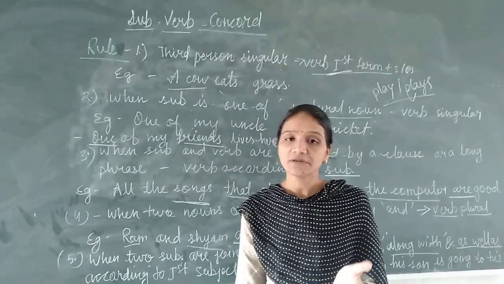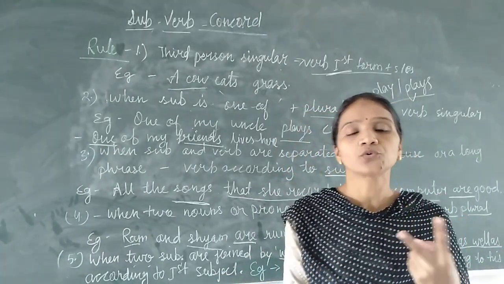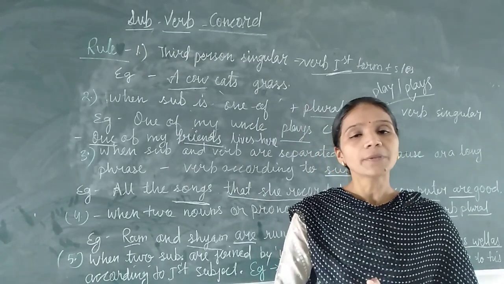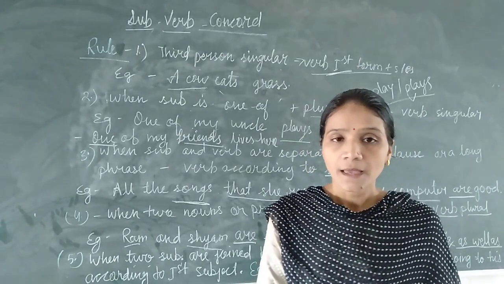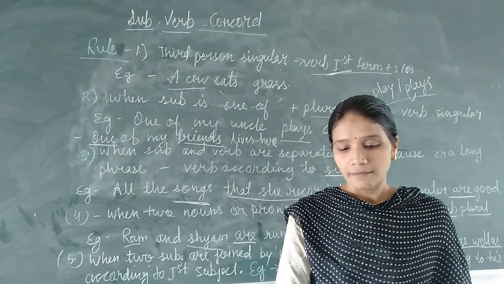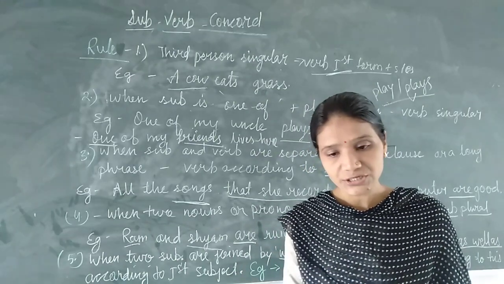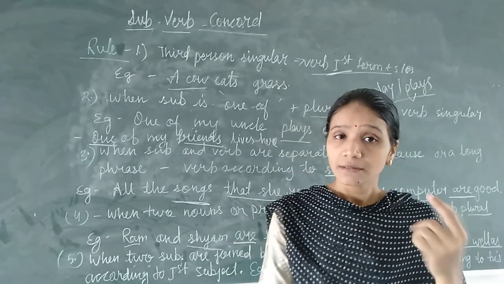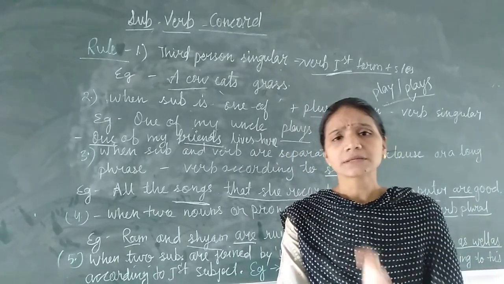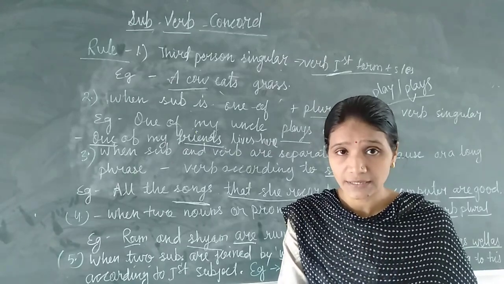When we have this type of sentence, surely we will have two subjects. One example I am giving you: I with my mother dash going to market. The first subject is I, the second subject is my mother.